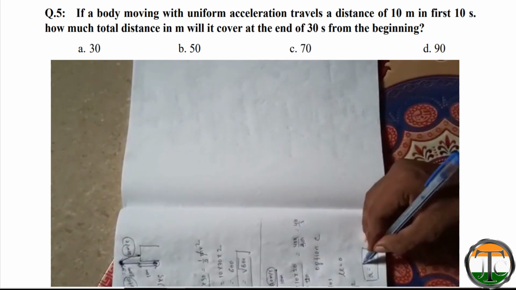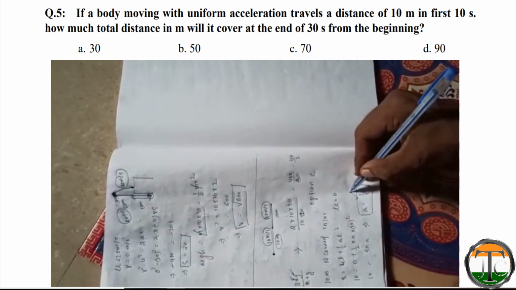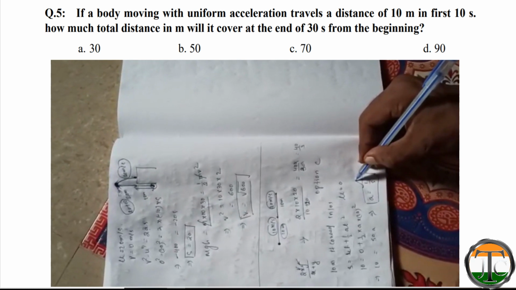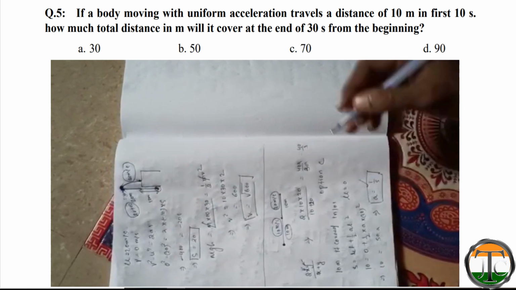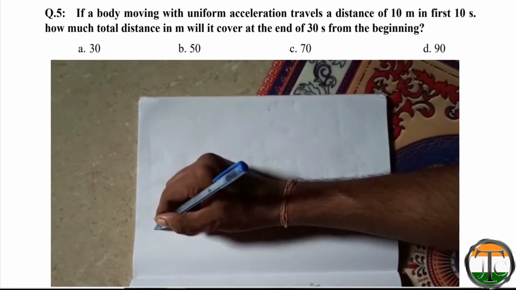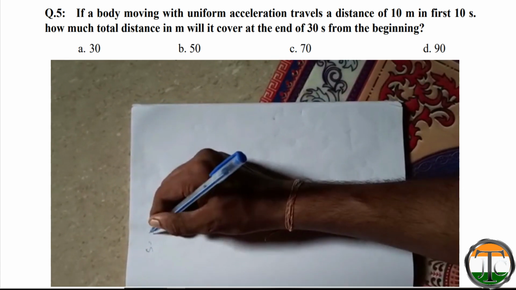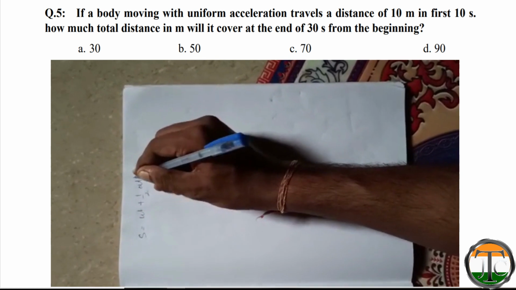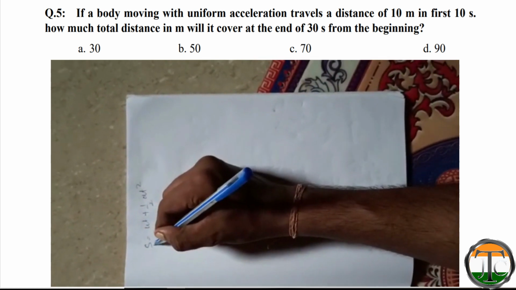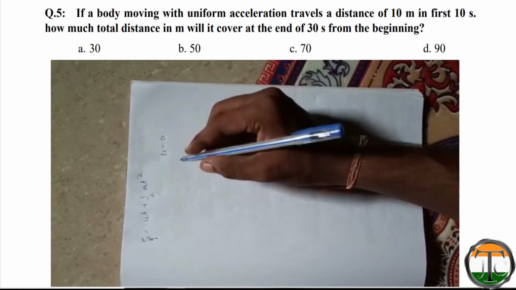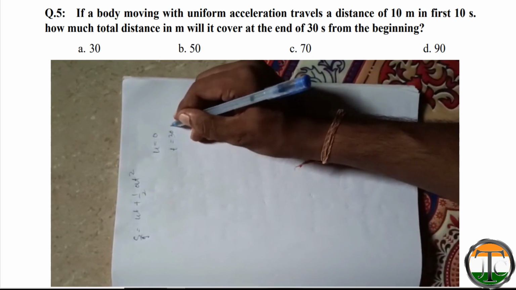Now using this acceleration, we need to find the total distance covered at the end of 30 seconds. So we have the formula S is equal to ut plus half at square. We need to find this S. We are given u is equal to 0, t is equal to 30 seconds.